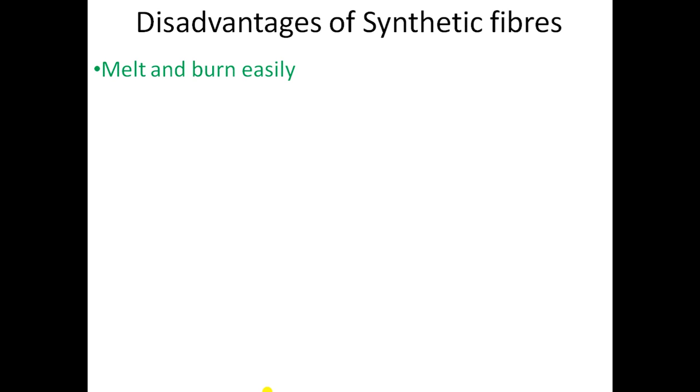Now students, we will discuss what the disadvantages of synthetic fibers are. Let us know the first one: they melt and burn easily. Synthetic fibers catch fire more readily than natural fibers. Synthetic fibers catch fire and shrink to form beads, which stick to the skin. Therefore, it is not advised to wear clothes made of synthetic fiber while working near flame or fire, such as in the kitchen or while burning crackers. Synthetic fibers also require very careful ironing as they melt very easily. So these precautions are needed whenever you are wearing or ironing synthetic fiber.